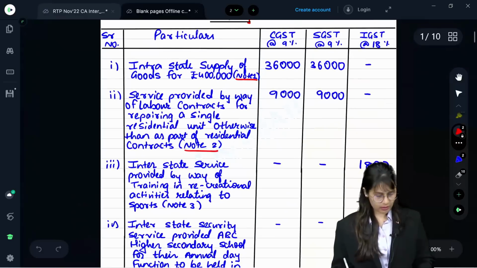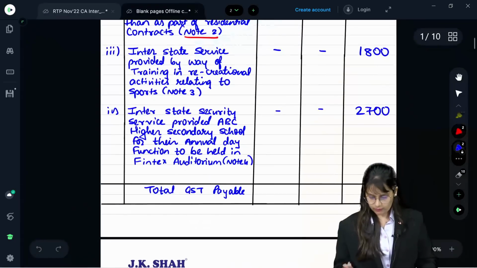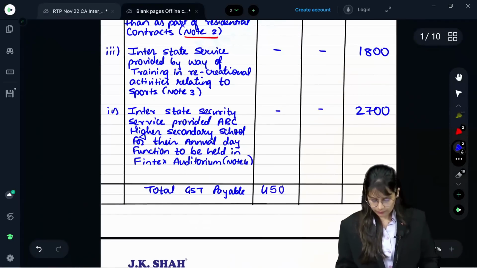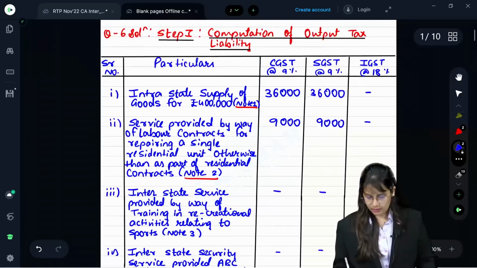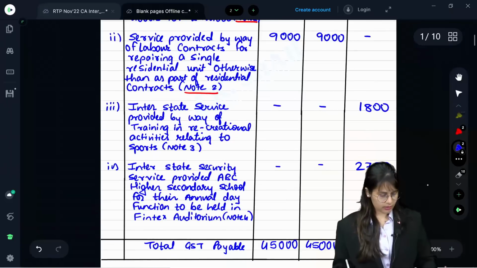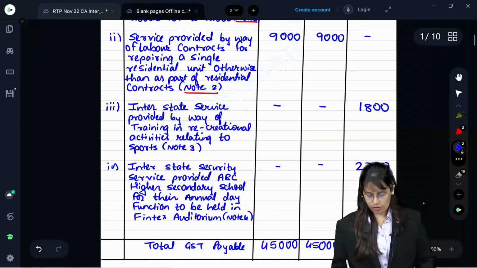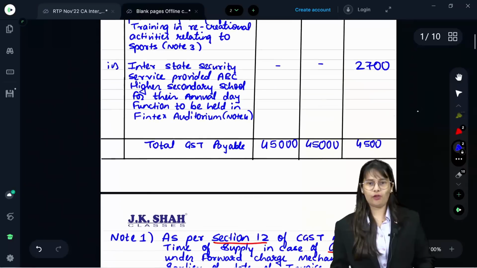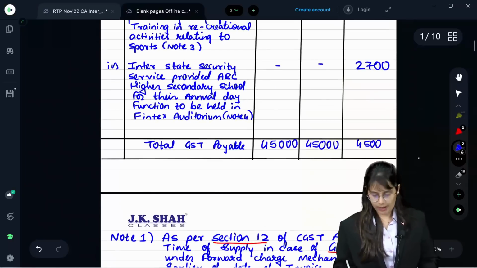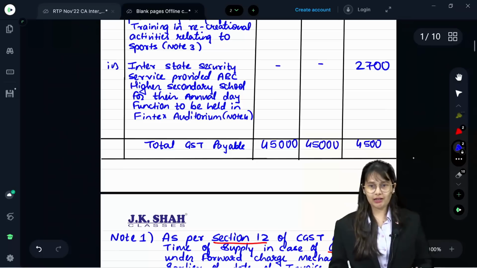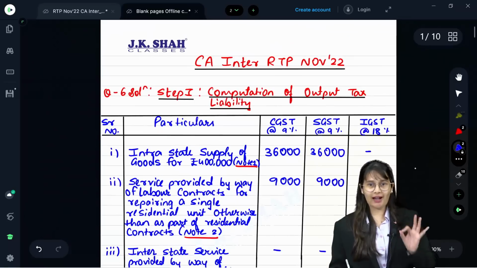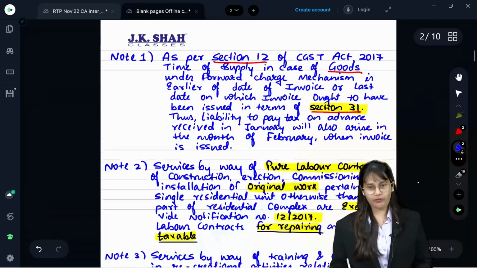Total how much? 36 plus 9, 45,000. CGST 45,000, SGST 45,000, and over here 1,800 plus 2,700, 4,500. Total GST payable is 45,000, 45,000, 4,500. Step 1 is done. We have calculated our output tax liability along with notes.